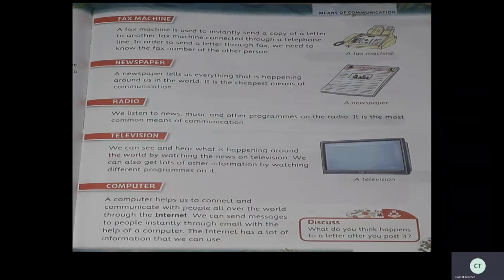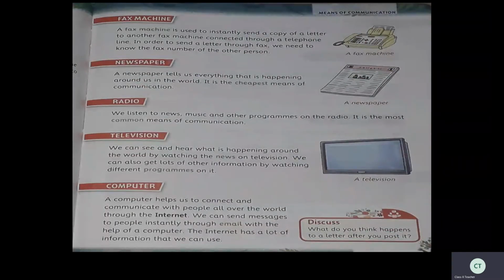We can write and send. But one thing is needed: the person to whom we are sending also needs this fax machine. Then only we can send. So both the person sending and the person receiving need this fax machine. Then we can send it in letter form. So in order to send a letter through fax, we need to know the fax number of the other person.